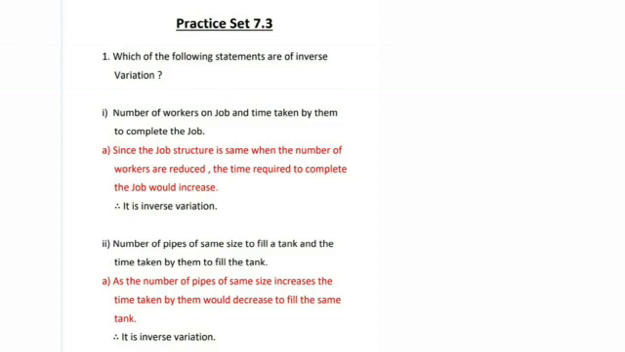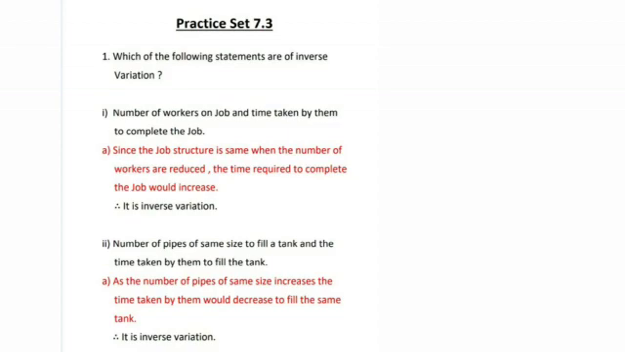Question number 1. Which of the following statements are of inverse variation? The first one. Number of workers on a job and time taken by them to complete the job. Now here children, as the number of workers increases, the time taken by them to finish the job decreases. So it is an inverse variation. Since the job structure is same, when the number of workers are reduced, the time required to complete the job would increase. So it is inverse variation.